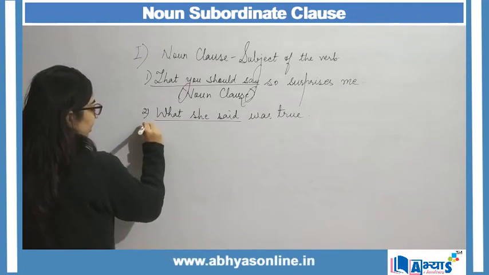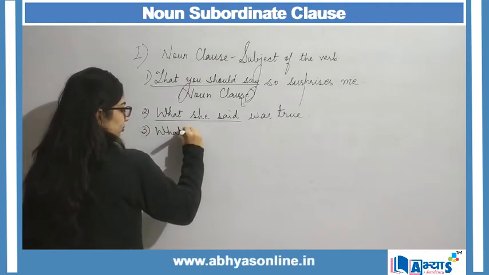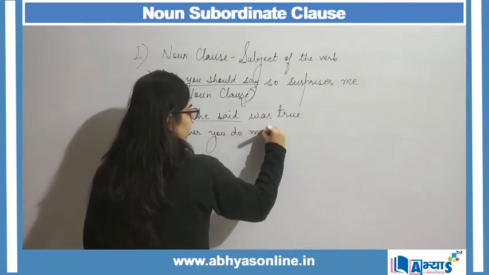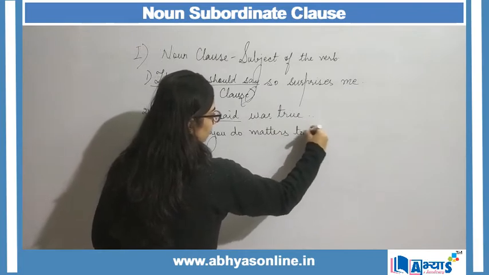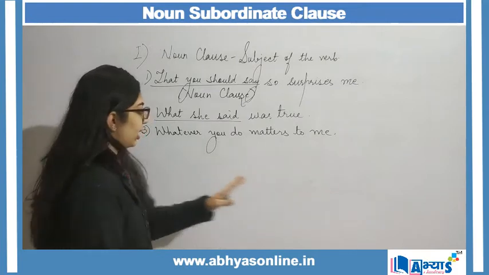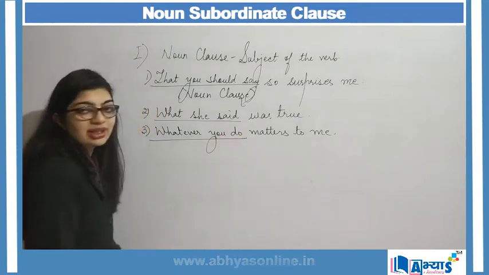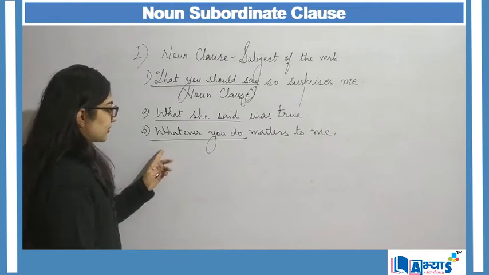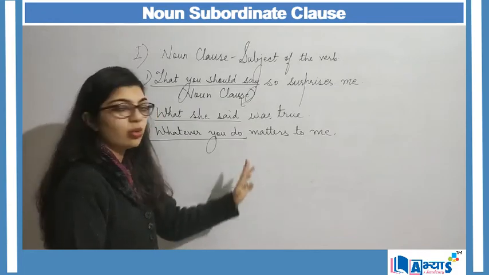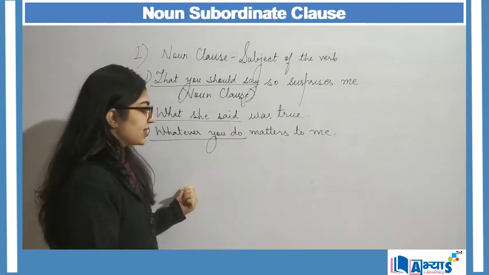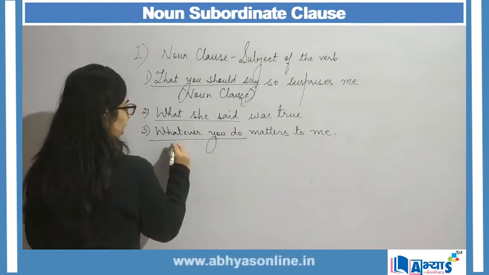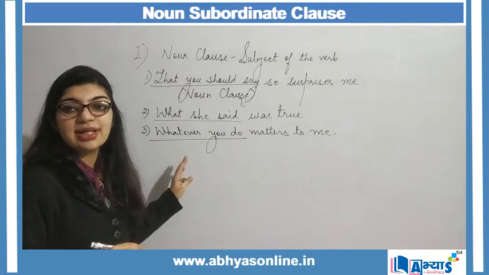Another example can be "Whatever you do matters to me." Here "whatever you do" is again my noun clause because whatever is my subject, you do is the predicate and do over here is a verb. So it contains a subject, a predicate and a verb. So over here, a noun clause is acting as the subject.